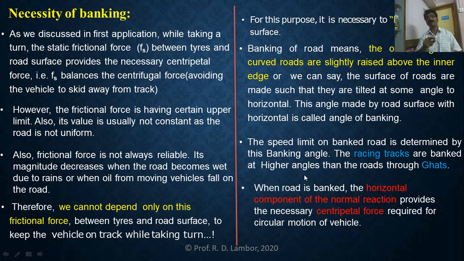As the frictional force is not always reliable, there should be a reliable force which will provide the centripetal force. And banking of roads, this arrangement, provides that reliable centripetal force. Which one is that reliable centripetal force? In the last sentence I have mentioned here.